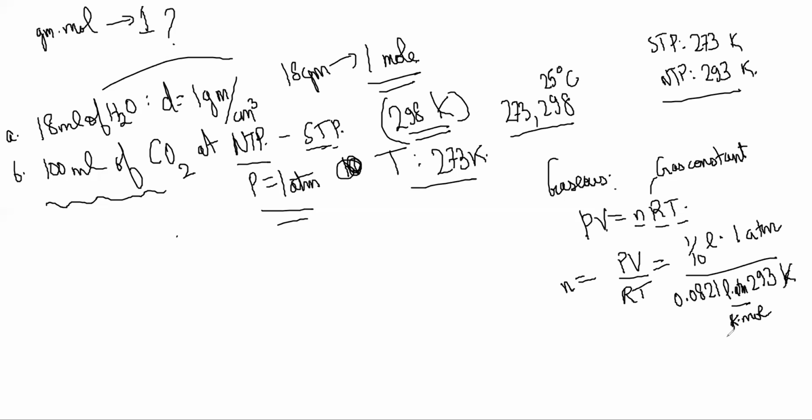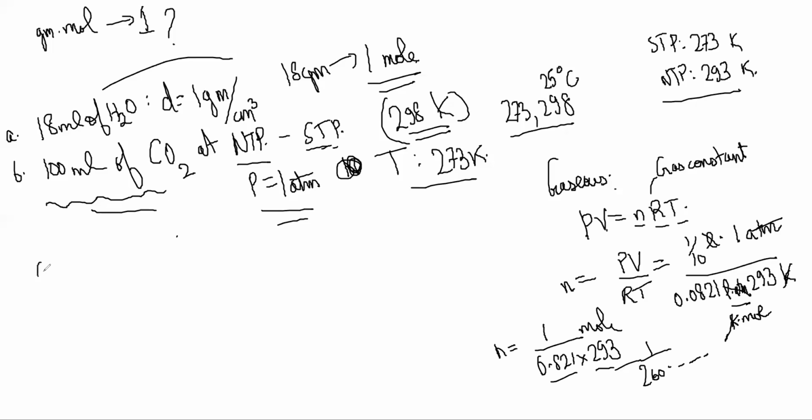Kelvin cancels, liter atm cancels, so you get mole on top. n is equal to 1 by 0.821 into 293 mole. So 0.821 into 293 would be something much smaller than a mole. It will be 1 by 260, 270 or something. So this is definitely not equal to 1 gram mole.